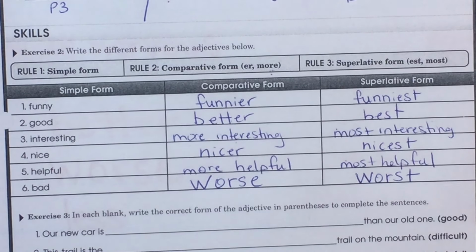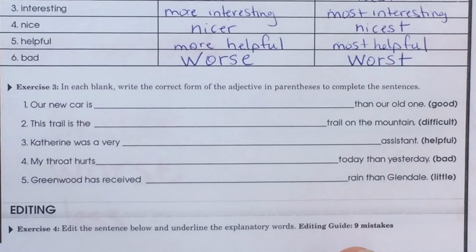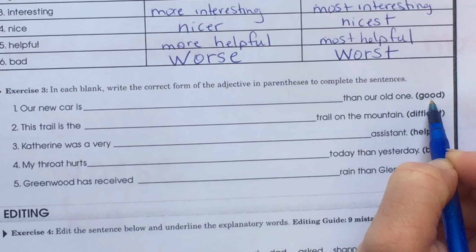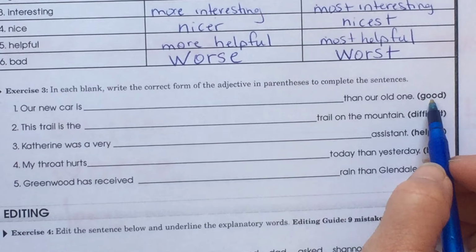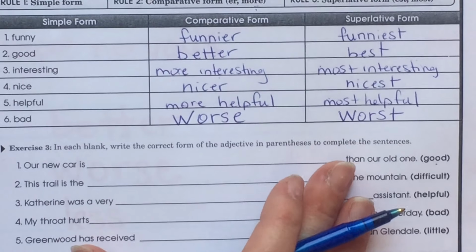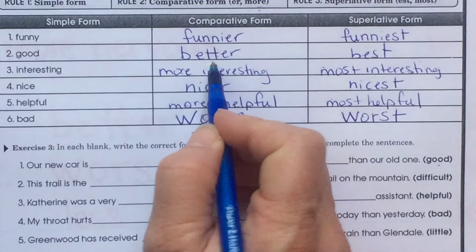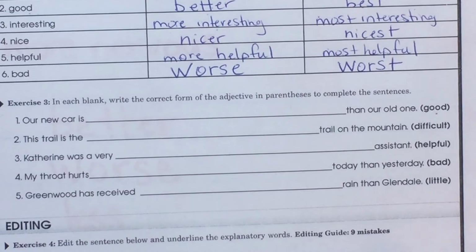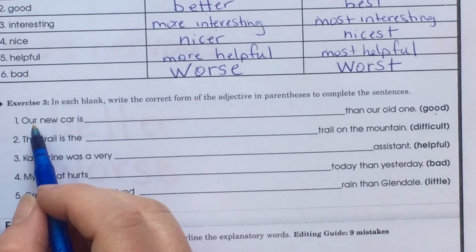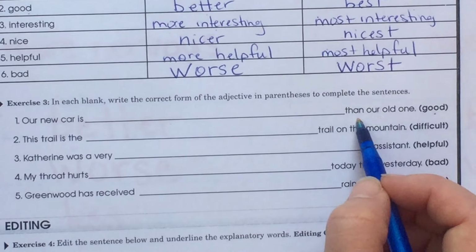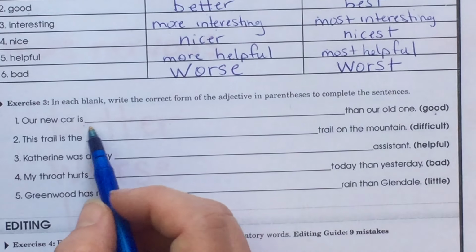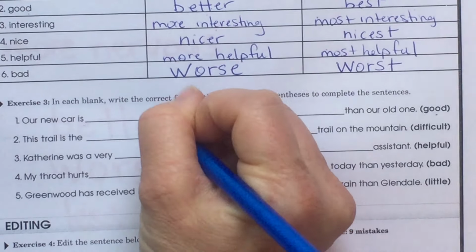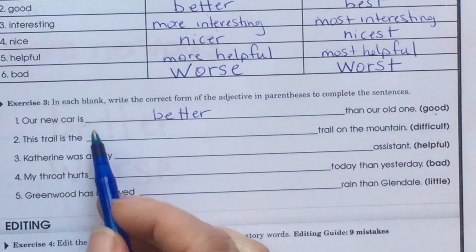Let me move this up for you guys to see. They want us to use the adjective good here, but we need to use it in the right form. If we look up here, for good, it's either going to be good, better, or best. The sentence is, our new car is blank than our old one. We wouldn't say good here. We would say better. Ours is better than our old one.